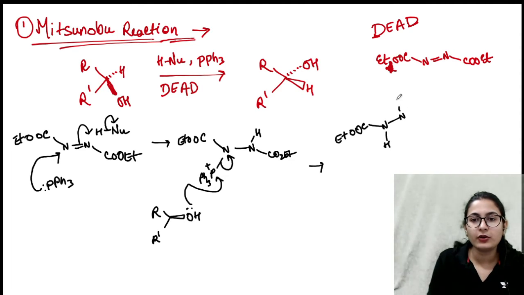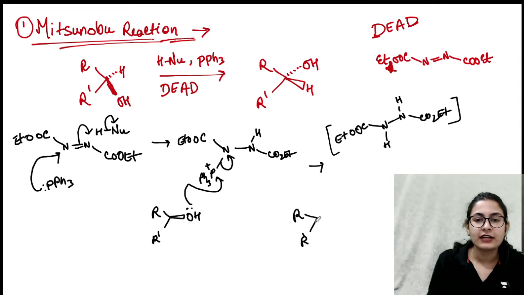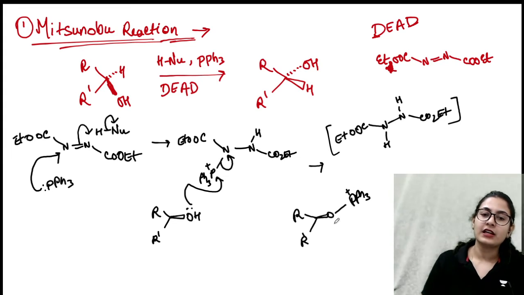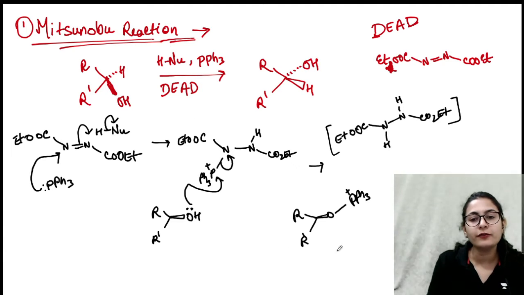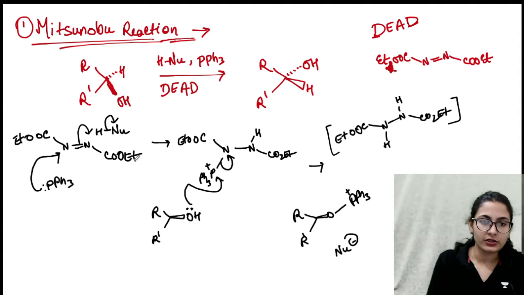What are you eliminating? You are eliminating the protonated DEAD molecule actually. This is eliminated. You don't need it anymore. And what do you need? You need that your alcohol has just formed the phosphonium ion. See, like this. So alcohol got connected with phosphorus, and this is what you have. Alright, now where's the nucleophile? This is your nucleophile, guys. Nucleophile was free right over here.